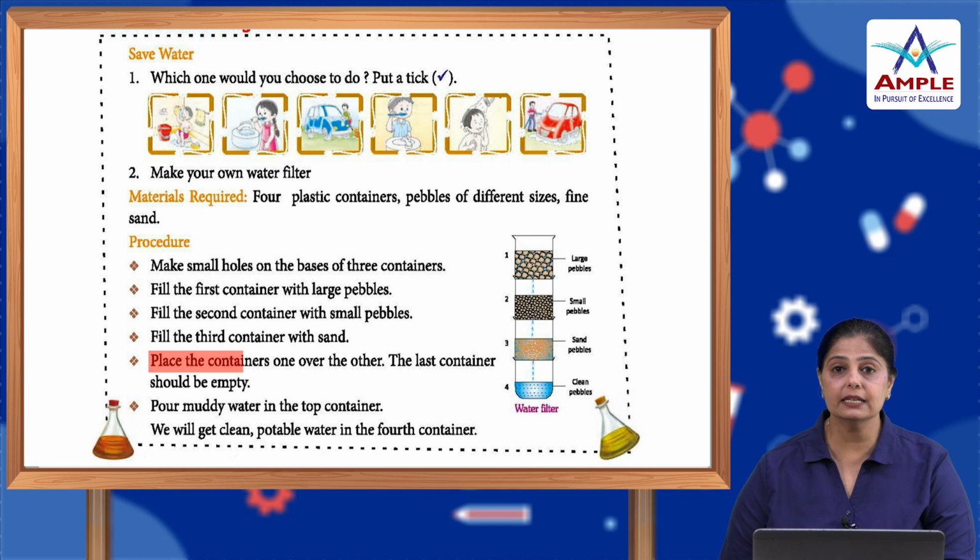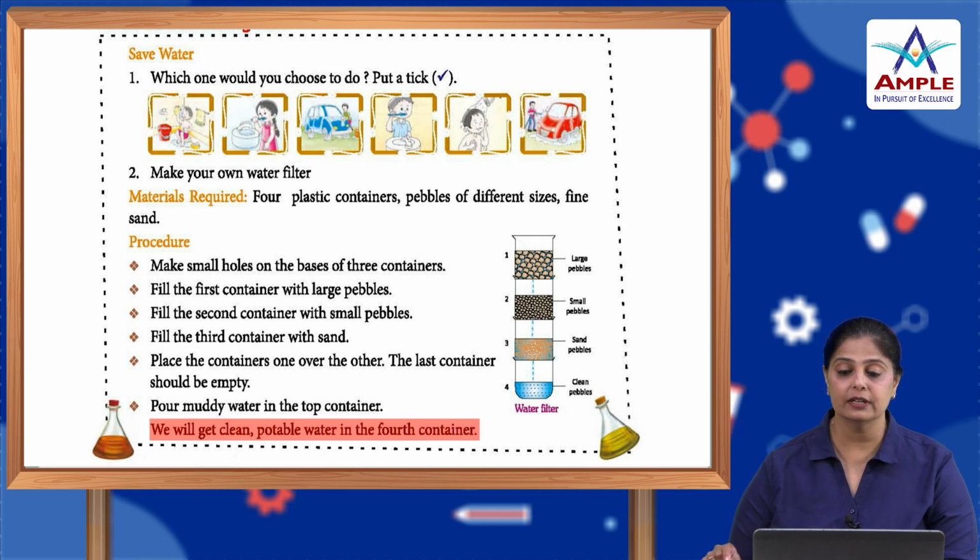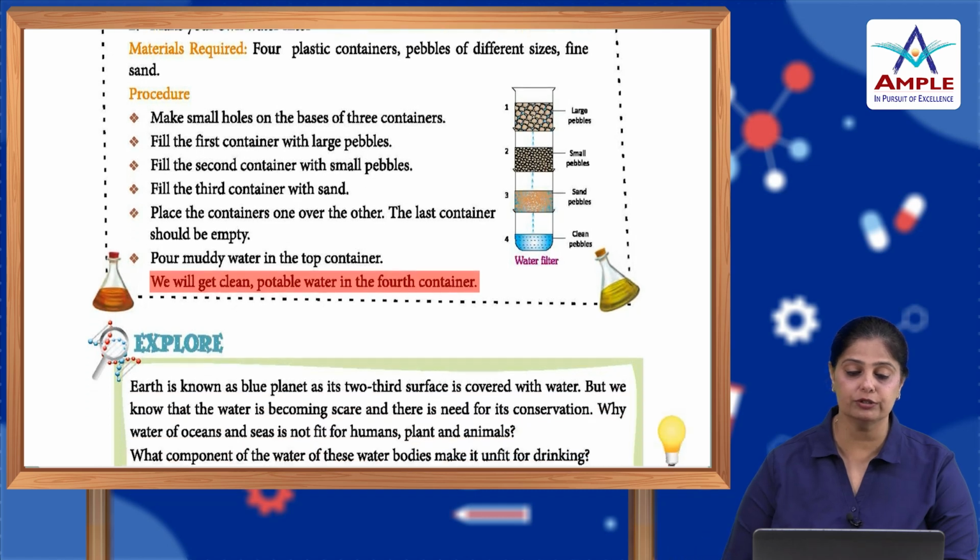Okay. Place the containers one over the other. Okay. And the last container should be empty. Now, pour muddy water in the top container. We will get clean potable water in the fourth container. So, see how all these containers are placed and then accordingly you place them when you are doing this activity and you will get clean potable water to drink.